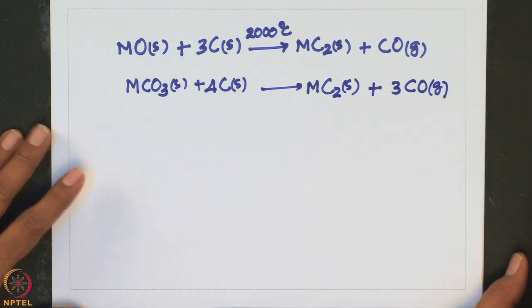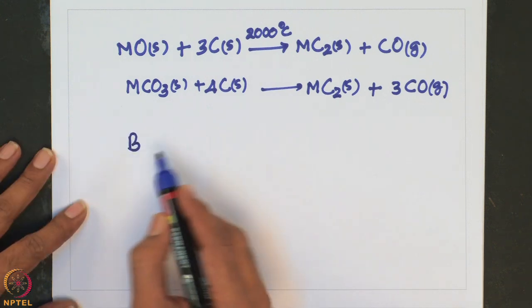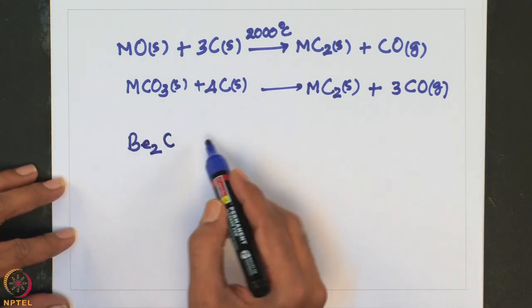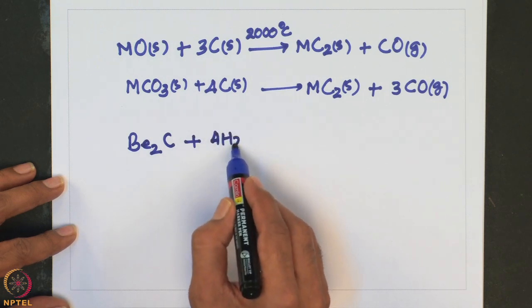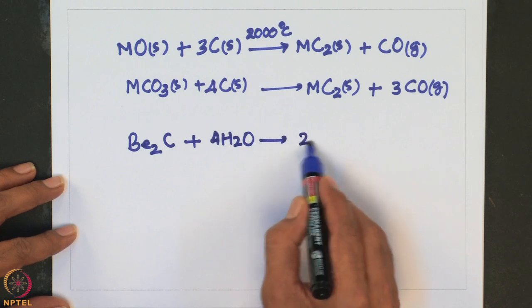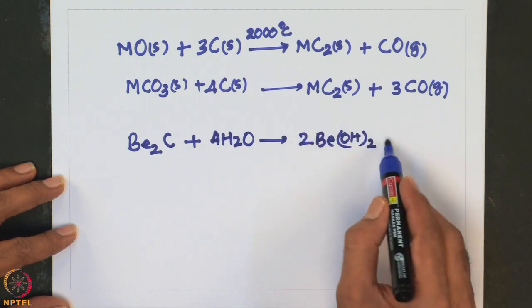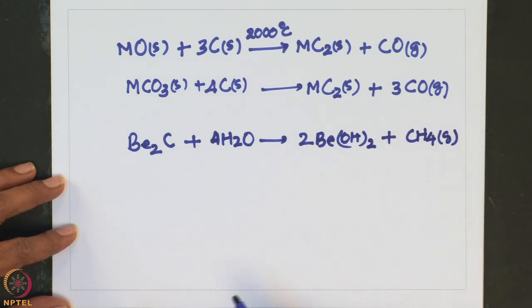Okay. So, as I mentioned, beryllium carbide is different from the carbides of the rest of the main group 2 elements. So, beryllium carbide on hydrolysis, or on reaction with water, forms methane, okay.